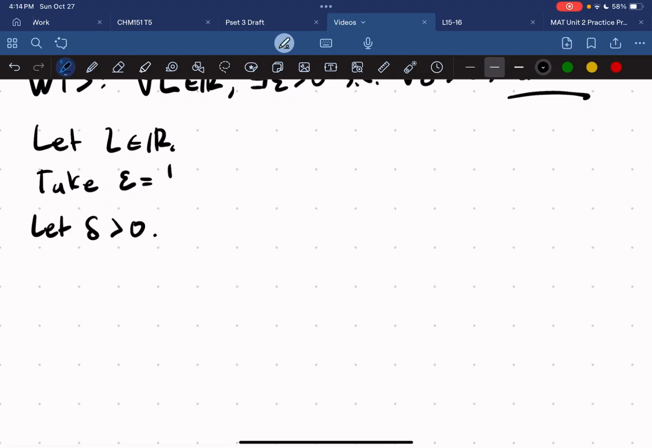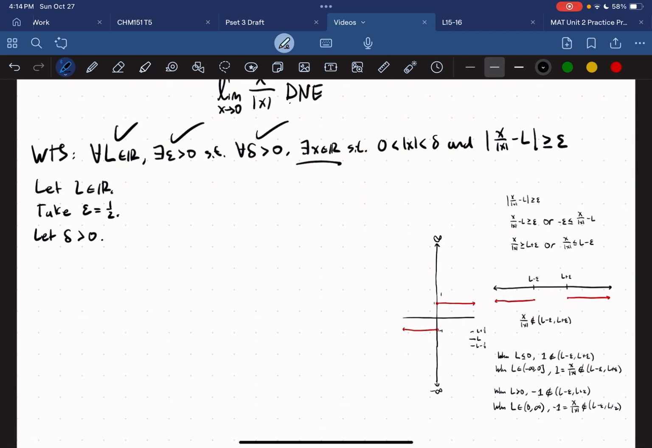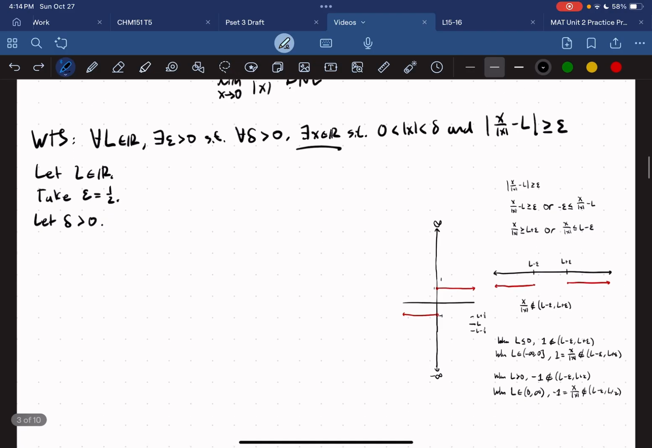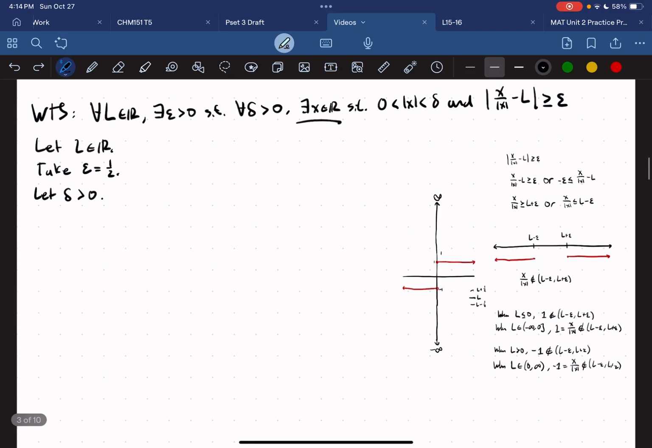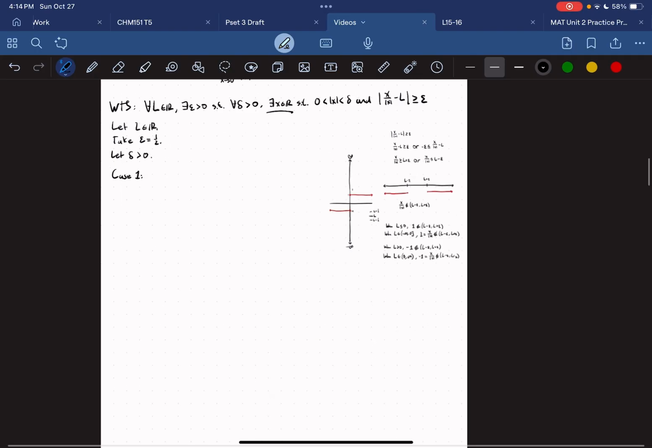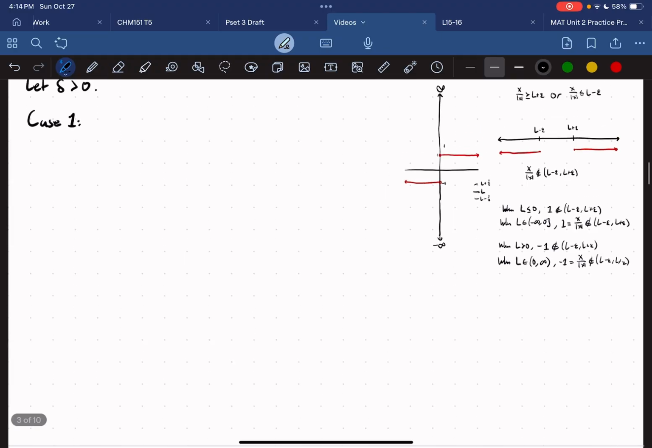Take epsilon as 1/2. Right. So we've checked this off, we checked this off, we checked this off. Now we need to choose an x. But remember, there's no one x that works for every L. We have to have different cases. Okay, so we have a case 1 here, right? Remember, we have two cases for L. When L is non-negative, and when L is positive, or is negative.